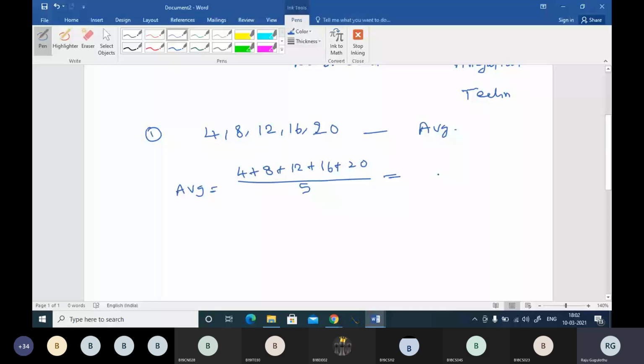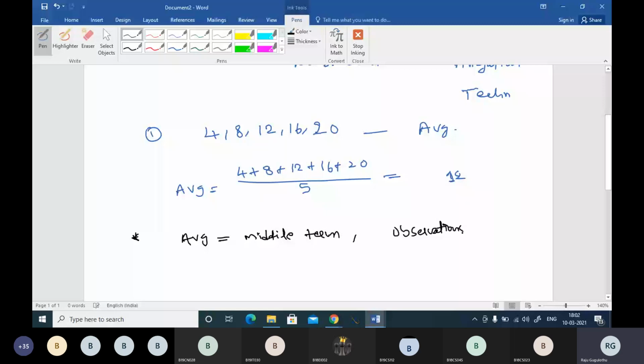I'll tell you how to identify the average. If the observations are in arithmetic progression, you can note a point here. Point number 1: average will be the middle term if your observations are in arithmetic progression. Average is nothing but mean.